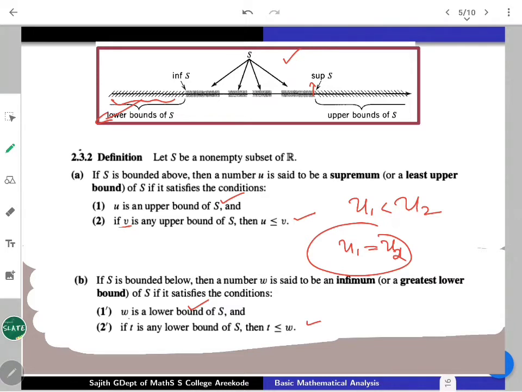A similar argument one can give for the infimum also. Whenever the infimum exists, it's a unique one. So the supremum or the infimum you can talk about.